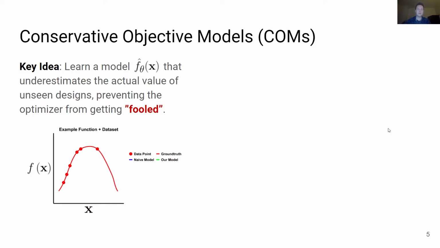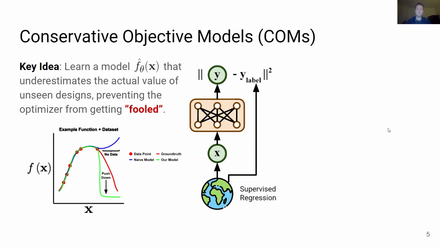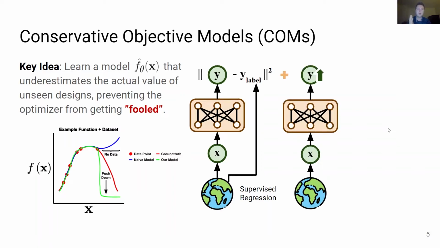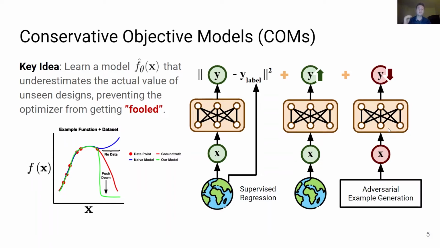Using this idea, when a dataset is missing points in regions of the design space, where a naive model may overestimate the value of points in this region, our method pushes down a model's predictions in these regions. And this corresponds to supervised regression using an offline model-based optimization dataset, while jointly pushing up the objective values for designs that are in the dataset and pushing down the objective values of negatives, including adversarial examples.